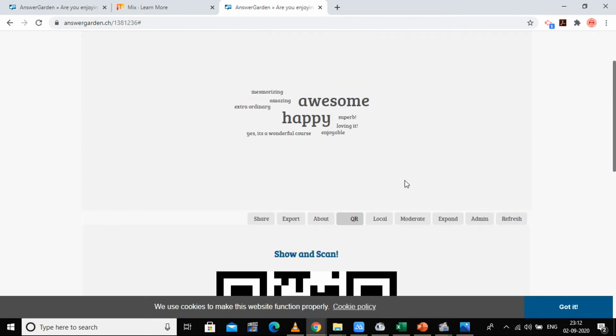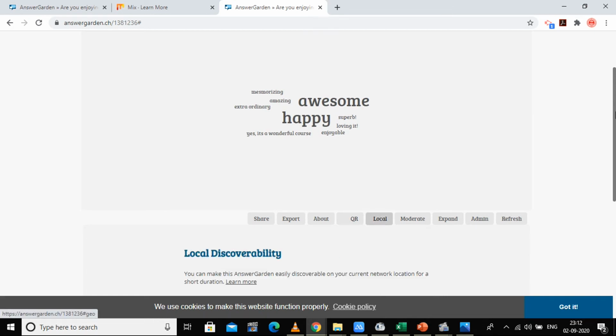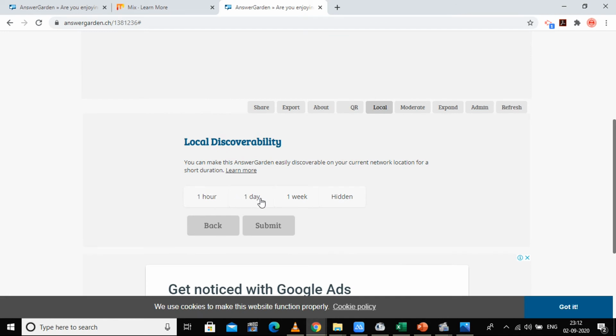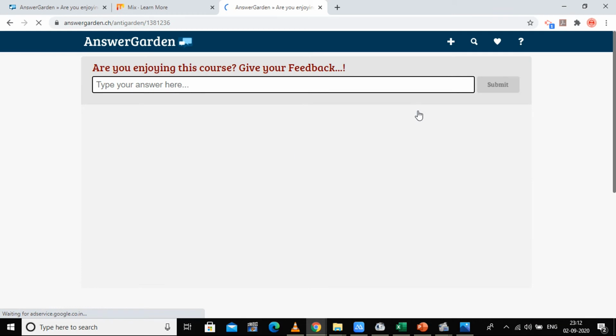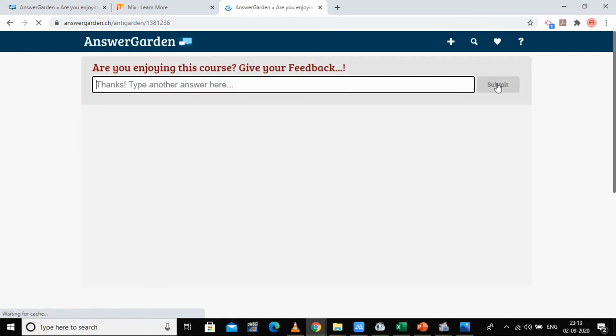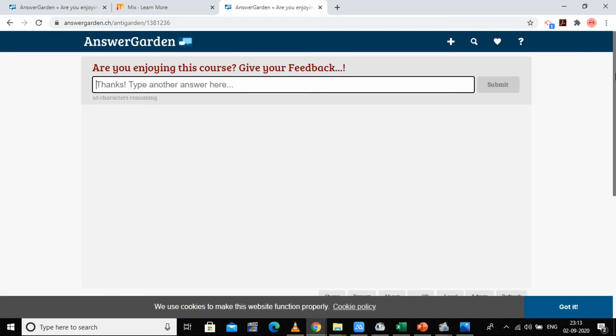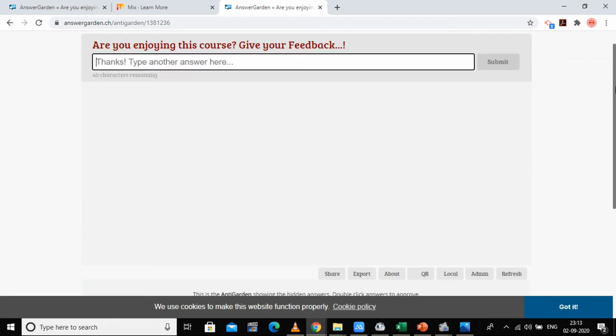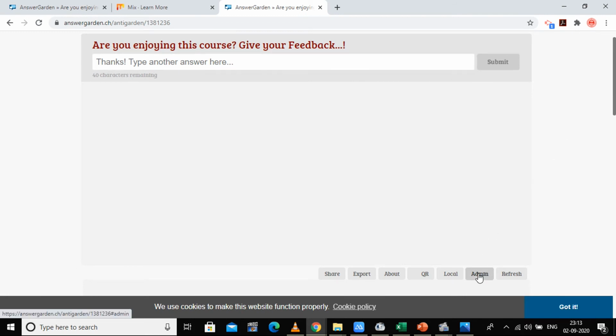This is the local part. You can discover it on the local, that is 1 hour, 1 day or 1 week, or hidden. The moderate option is, if you want to have the moderator part, then you can have something like this and you can submit it. It will go to the moderator. It will find out whether you want to allow it or not, and in this way they can have all the options.